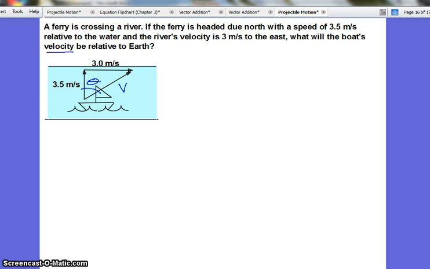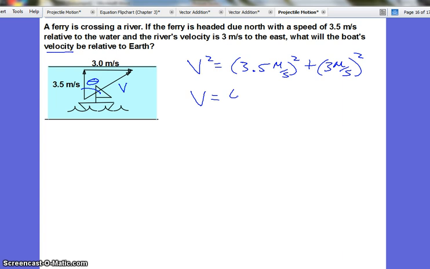So to find that velocity, we're going to use the Pythagorean theorem, which says that v squared is equal to 3.5 squared plus 3 squared. This gives us a velocity, at least in magnitude, of 4.6 meters per second. But we also need that direction.